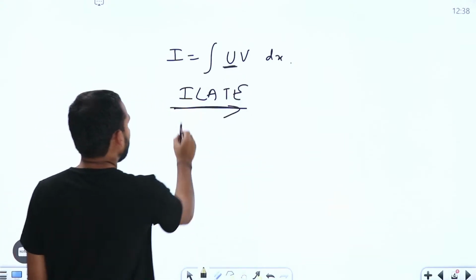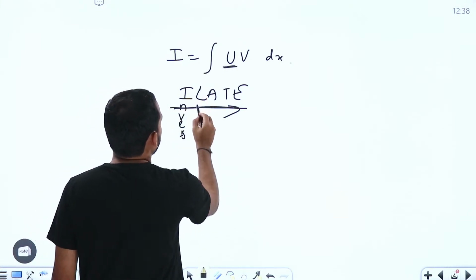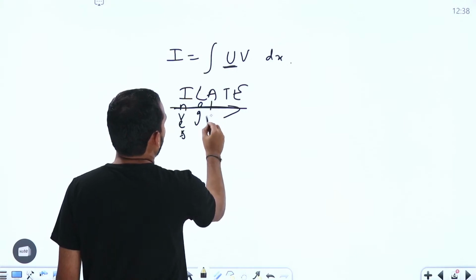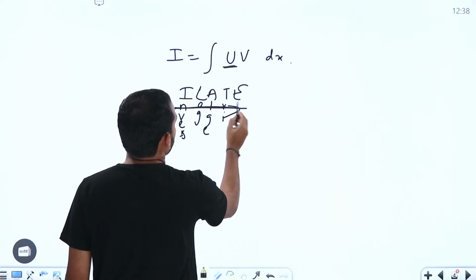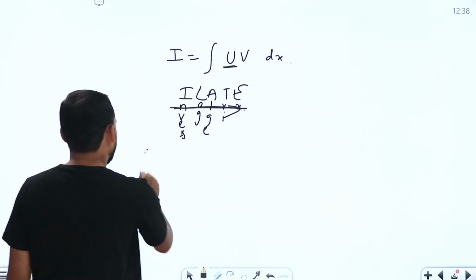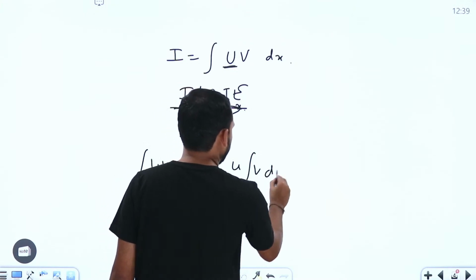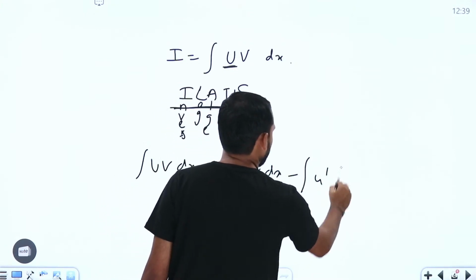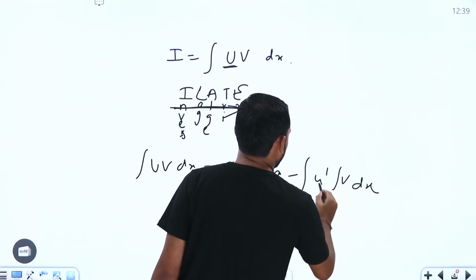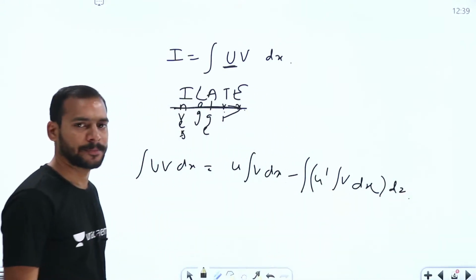I means inverse, L means logarithmic, A for algebraic, T for trigonometric, and E for exponential. You know all these things, right? So integral uv dx is equal to u into integral v dx minus integration of u dash into integral v dx, whole dx. That's it.